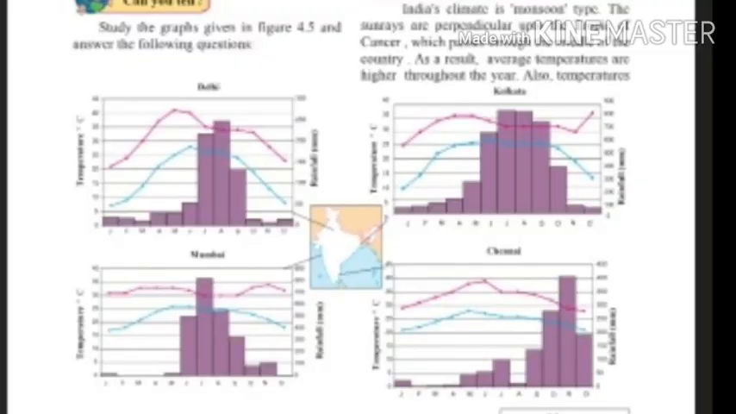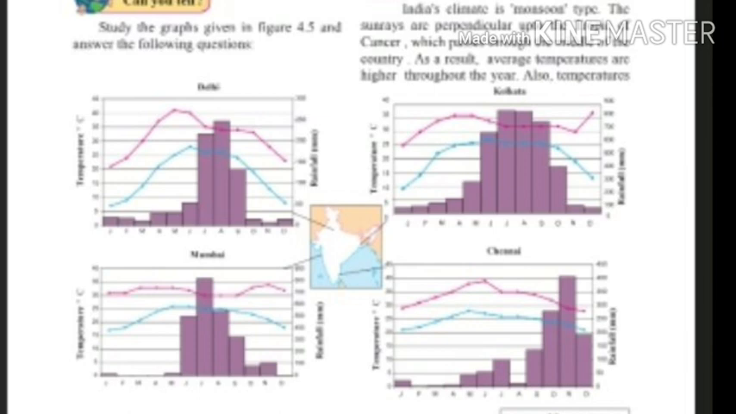Activity: Graph Reading, page number 28. Study the graphs given in figure 4.5 and answer the following questions. Question number 1. What differences do you find in the rainy season of Chennai and other cities of India? Why? Answer, point 1.